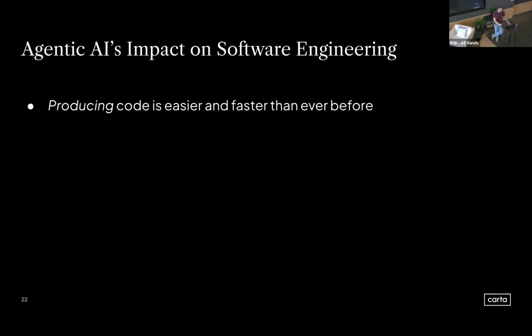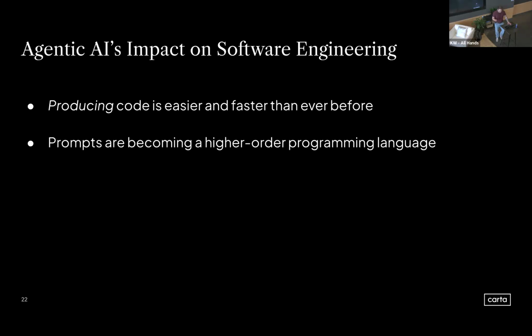For one, producing code objectively is easier and faster than ever before. Note I said producing. Whether that code is good or not, up for debate, but you can't argue that you can produce code faster than you've ever been able to before. That's important. We also have this concept of we already have high-level programming languages, but how about a higher level programming language? Prompts are now becoming this new higher order programming language that we're thinking and talking about of should we also be reviewing prompts and the output they produce, which is the code that we also then review? So there's this new aspect of our career of prompts are becoming more important as time goes on.